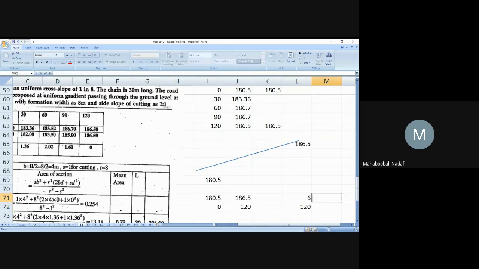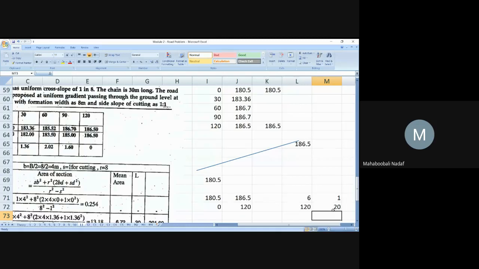If you divide this by 6, this by 6, again 20. Are you understanding? Your formation level gradient is 1 in 20.